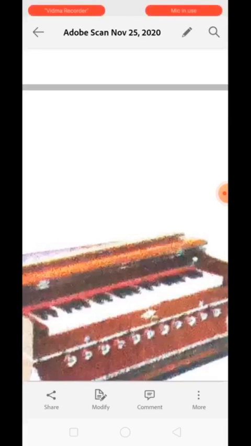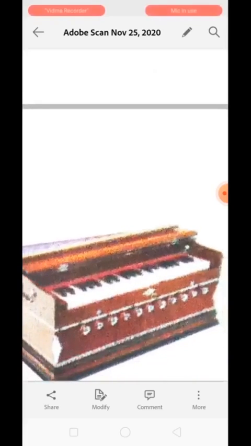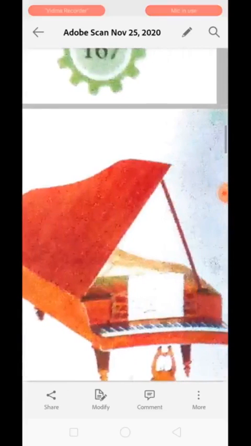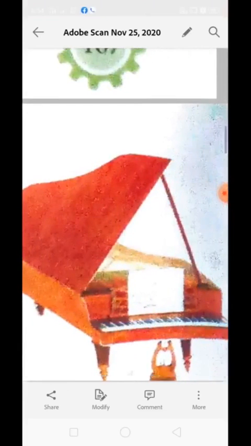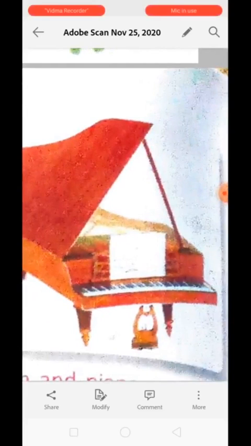This metallic strip vibrates when the key is pressed and produces a particular type of sound. The different sizes of metal strips vibrate to create different types of sound. Okay, harmonium and piano are keyboard instruments.